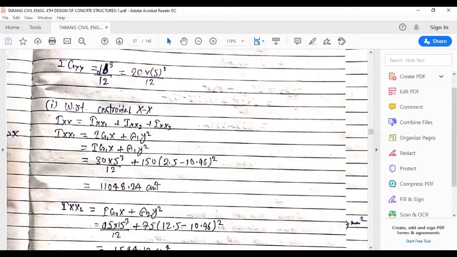So the y1 value is 2.5 and the y bar value is 10.96 that we have found, and it comes out to be 11048.24 centimeter to the power 4.